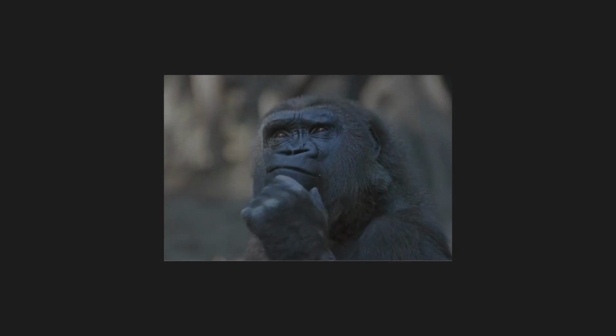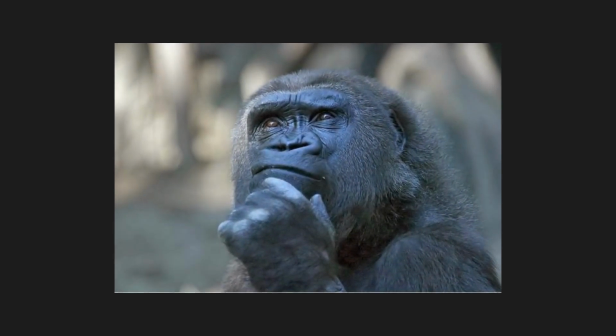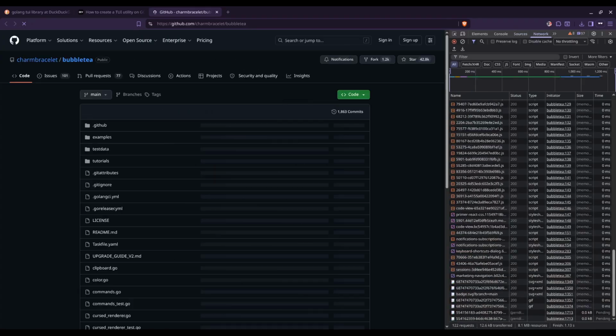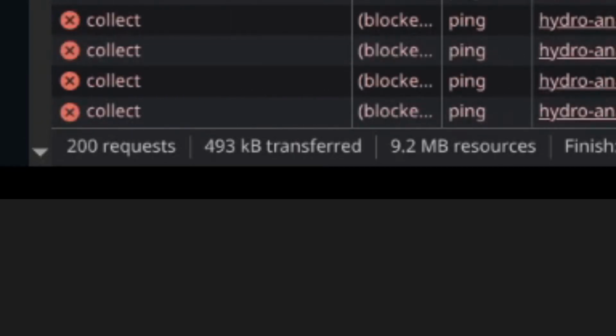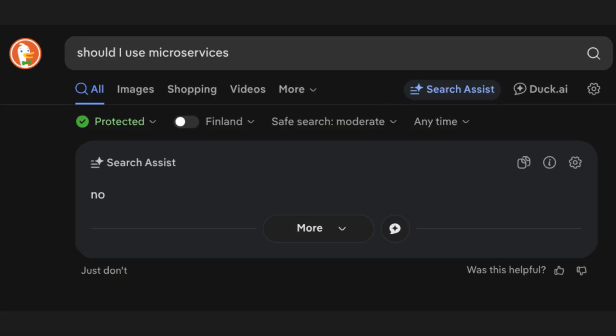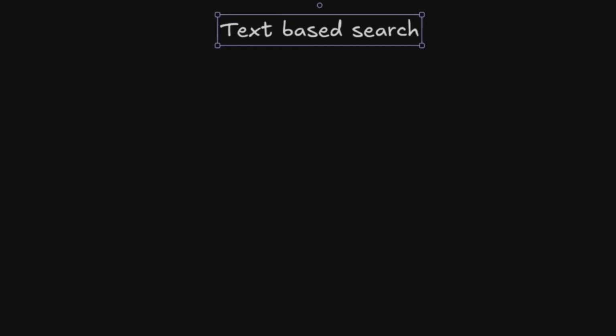But this got me thinking, maybe AI is not the most useful part of this combination. Maybe the useful part is the fact that you don't have to navigate web pages to get your answer. What if you just had a search engine that gave you text-based answers? So this is exactly what I started building for myself.